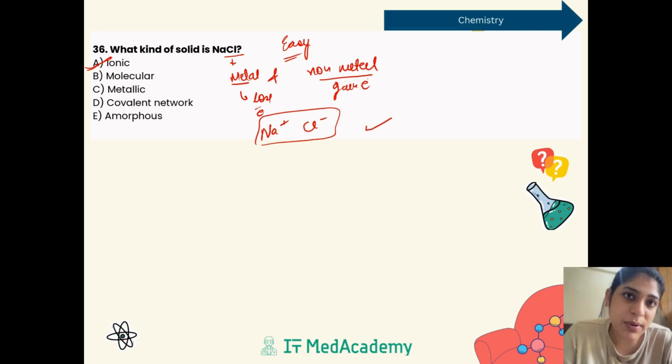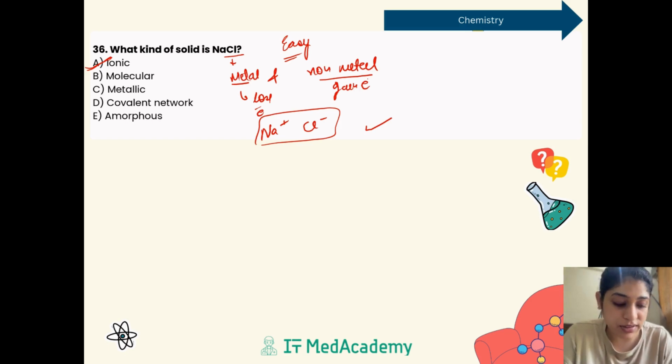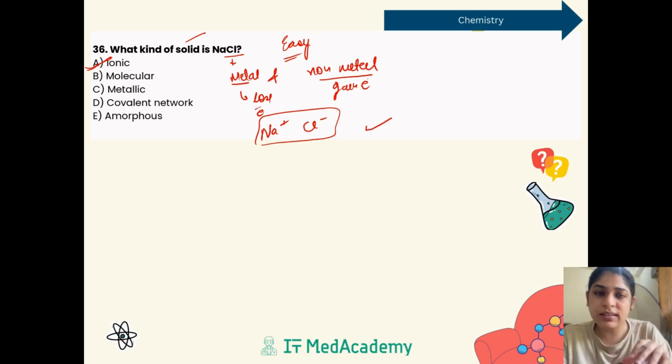Whereas in a covalent bond, we usually share a pair of electrons. So this is also a very simple question which was not given directly in your previous year questions, but in the previous year they gave these types of questions in some sort of relationships, meaning they asked you the polarity, right?